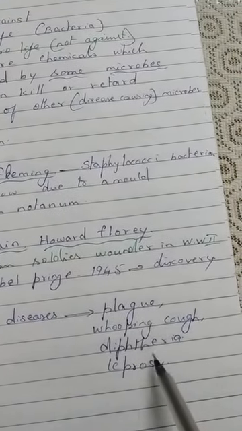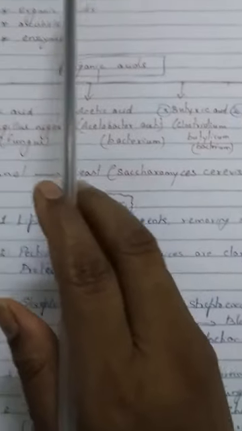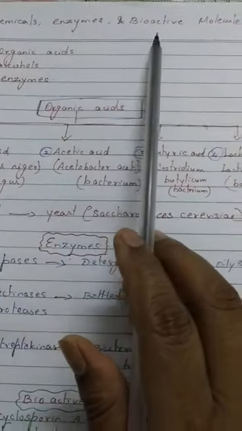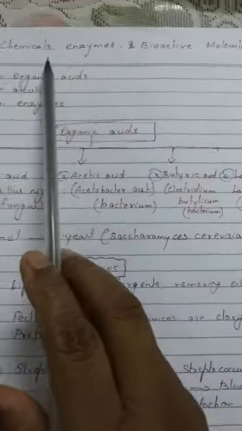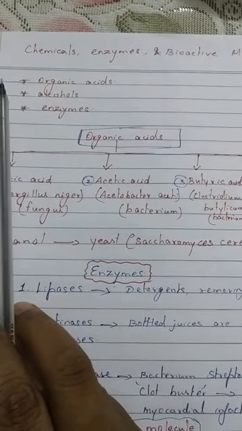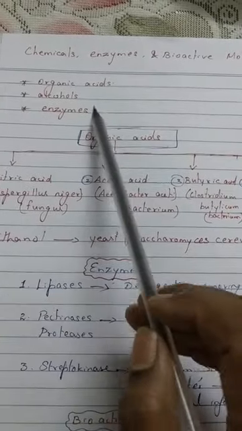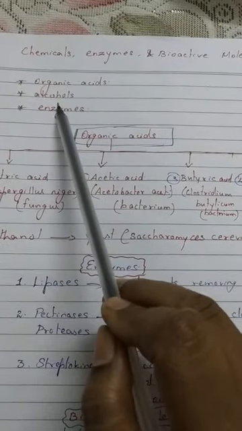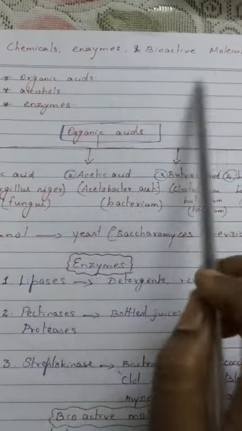Other products like chemicals, enzymes and bioactive molecules are also prepared by microorganisms. Different organic acids, alcohols, enzymes and bioactive molecules are synthesized using microorganisms.